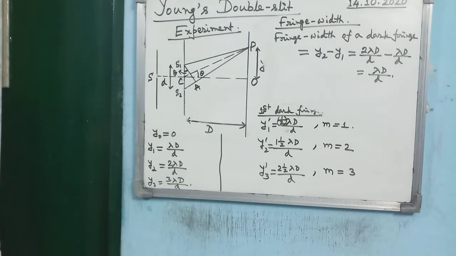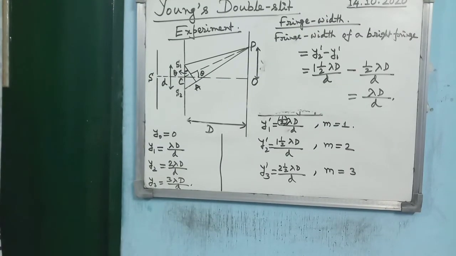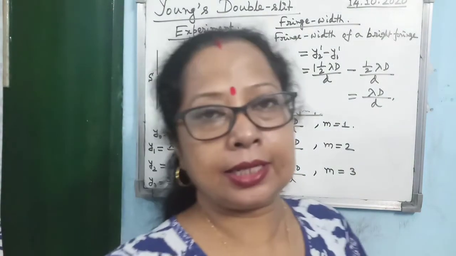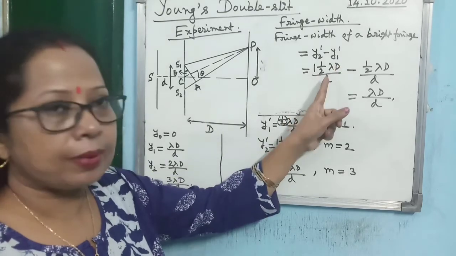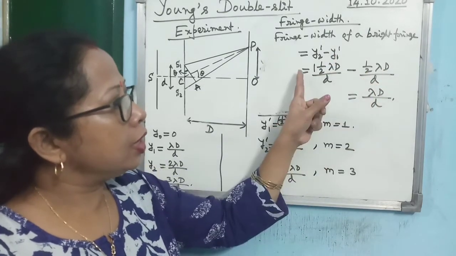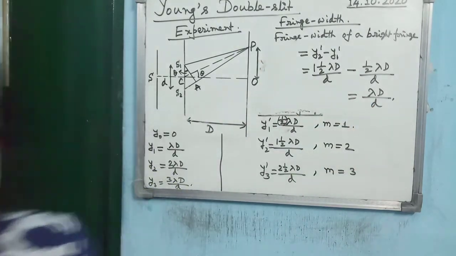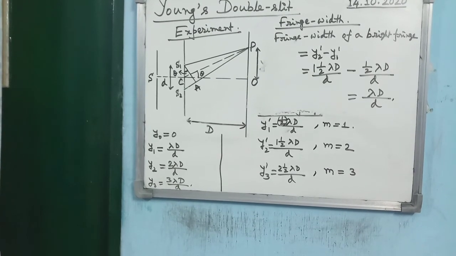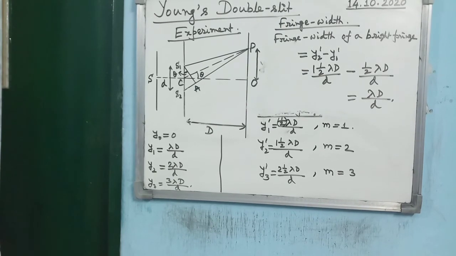You must remember it. Then we will find out the fringe width of a bright fringe. As I said, you have to subtract two successive positions of dark fringes. So you can write y2 dash minus y1 dash. What is y2 dash? 1.5 lambda D by d. What is y1 dash? Half lambda D by d. So 1.5 minus half means 1, so you are getting lambda D by d. So what is the important conclusion you can draw? That in the interference pattern, the fringe widths of bright and dark fringes are equal, and that is given by beta is equal to lambda big D by small d.